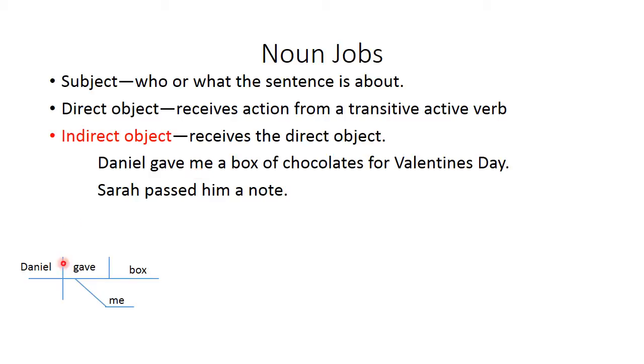So me goes underneath the verb, and it looks like it would be a prepositional phrase, but where the preposition would go, we leave blank because there is no preposition. So it's kind of like saying Daniel gave the box to me, but the word to is not present in the sentence. Here's another example. Sarah passed a note to him, or Sarah passed him a note, right?